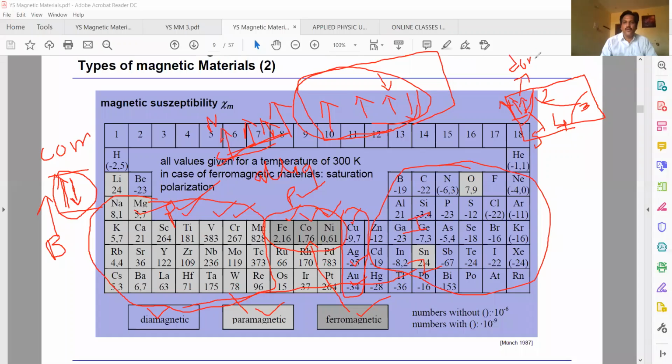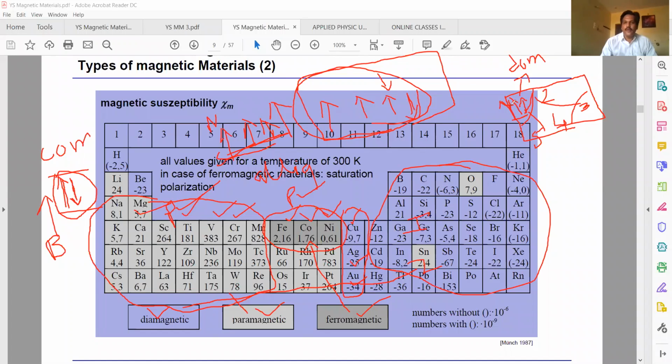Domain means a small region in which all the dipoles align parallel to each other. The spins are parallel. In the other material, spins are there but randomly oriented.